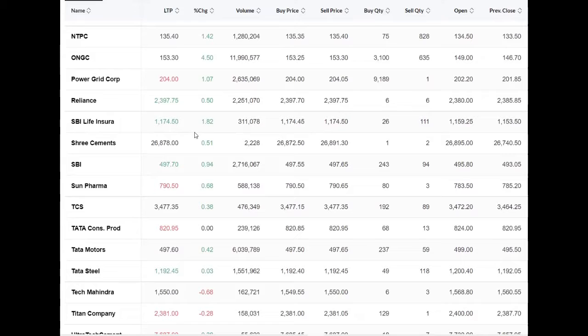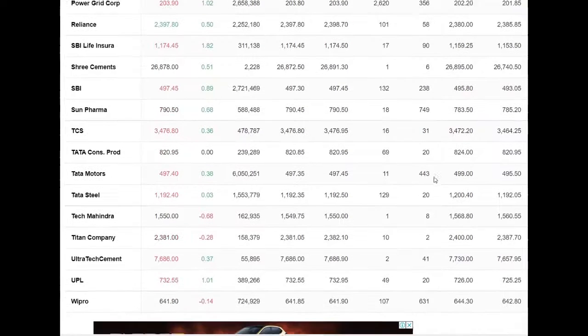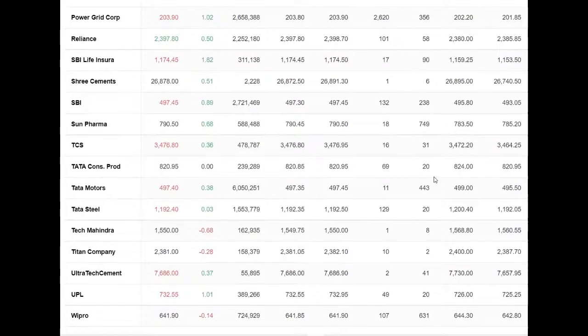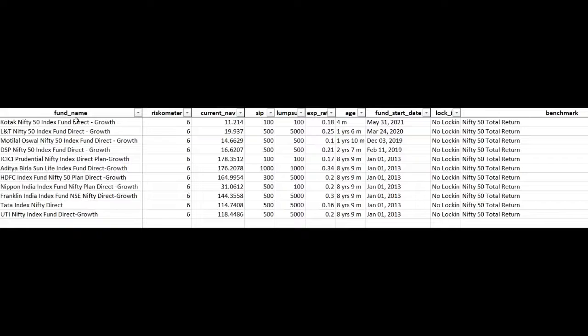Now, let's see the list of mutual funds whose benchmark is based on Nifty 50. As you could see, there are around 11 mutual funds whose benchmark is based on Nifty 50 total return. I have arranged these funds from newest to oldest, with Kotak being the newest to the market, just 4 months new, followed by L&T and Motilal.